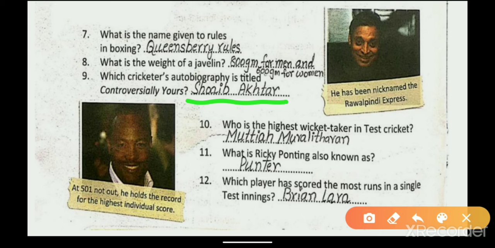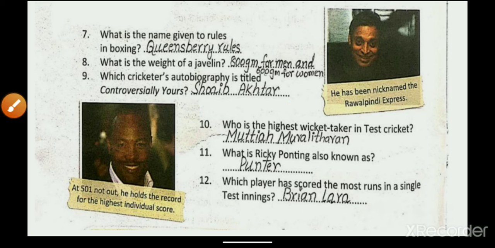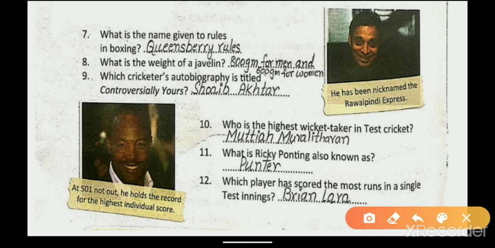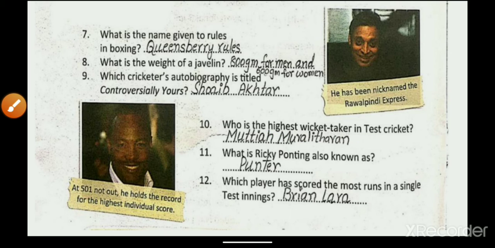He has been one of the most colorful characters in the history of cricket. Next, who is the highest wicket taker in test matches? Muthiah Muralitharan, a Sri Lankan cricketer and coach.